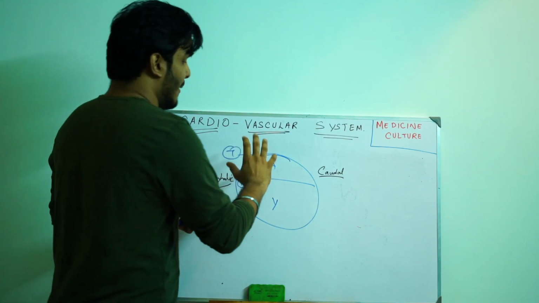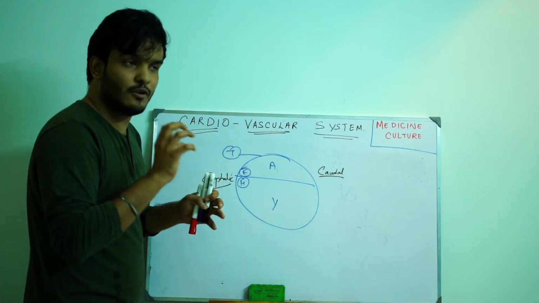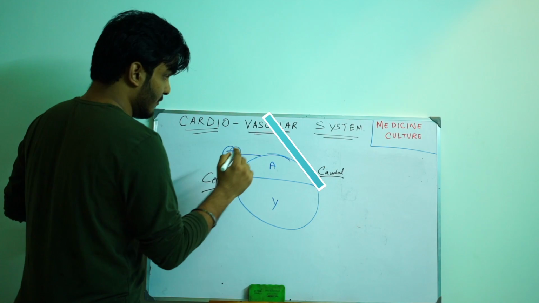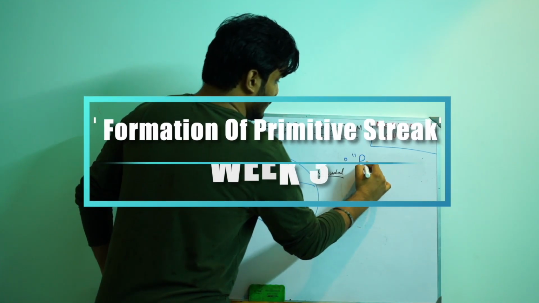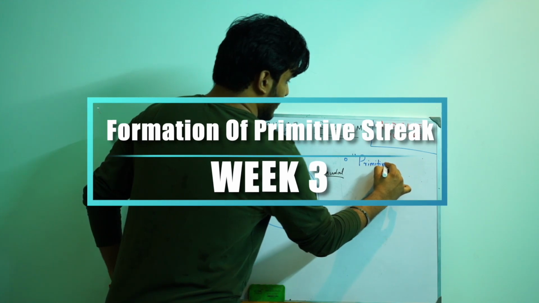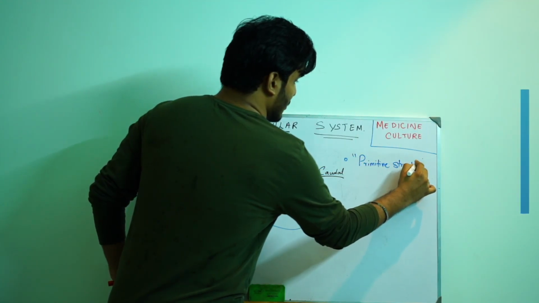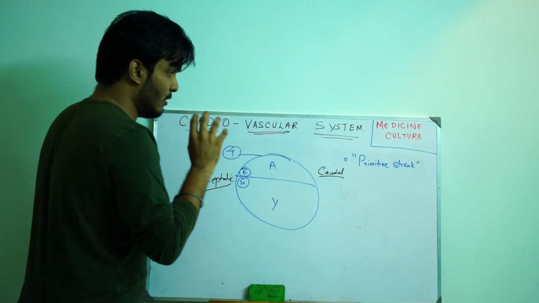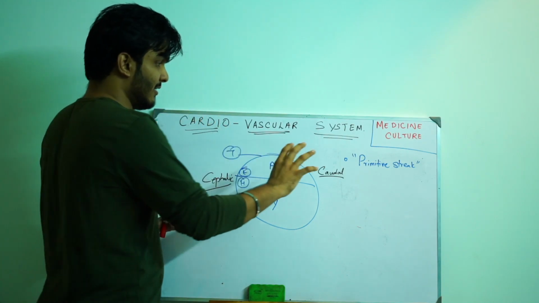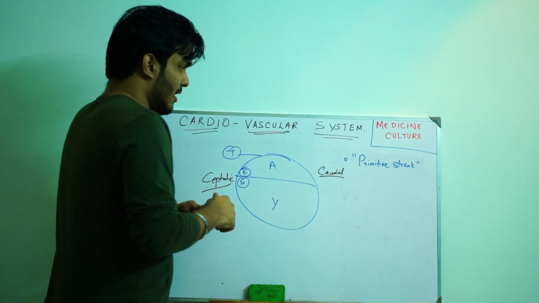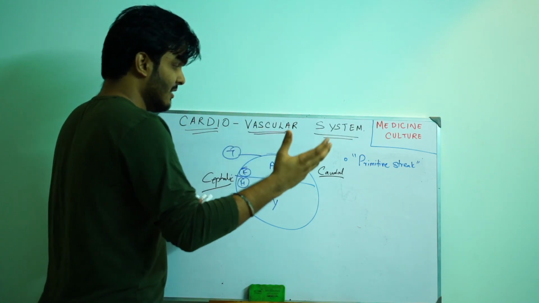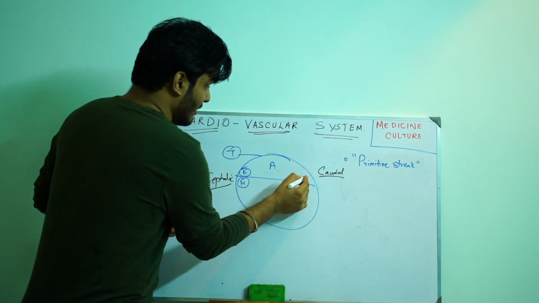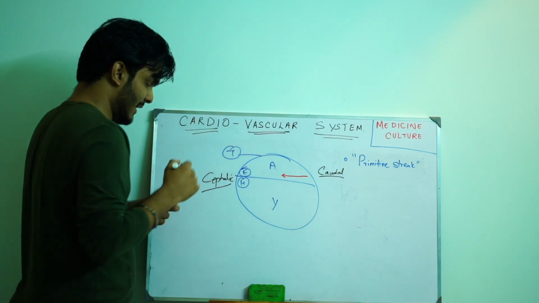So what happens at week number 3 is that this epiblast starts to proliferate. This proliferation of epiblast cells will form the primitive streak. So the first point you need to remember in week number 3 is the formation of the primitive streak due to proliferation of which cells? Epiblast cells, not hypoblast. Epiblast cells will proliferate. It doesn't want to stay in its position. It proliferates, it moves. You'll be asking, from which direction is it moving? Is it moving from cephalic end to caudal end or caudal end to cephalic end? It is moving from the caudal end of the conceptus to the cephalic end.